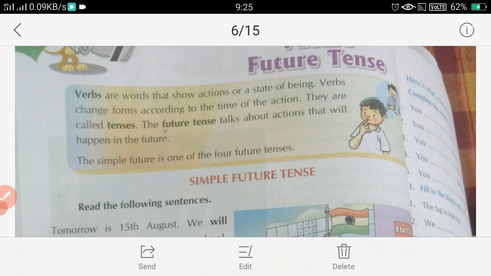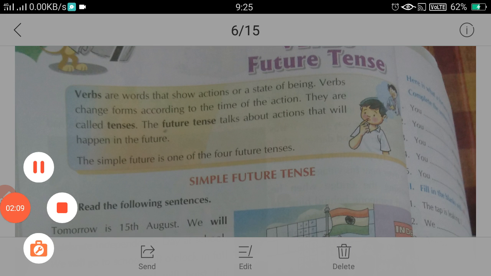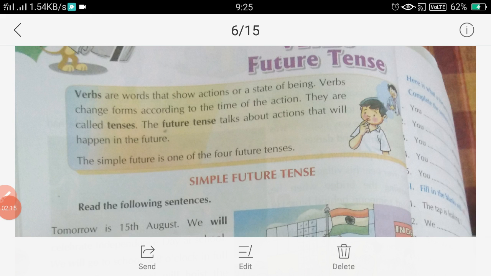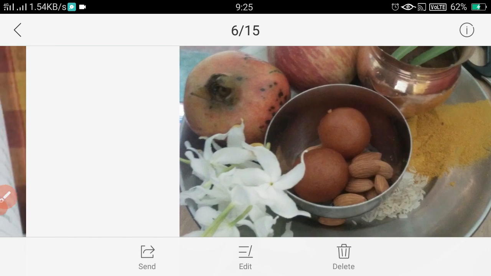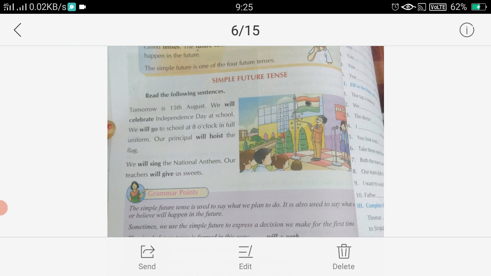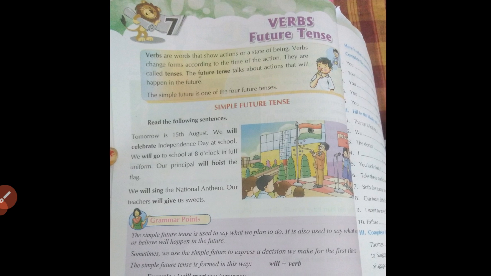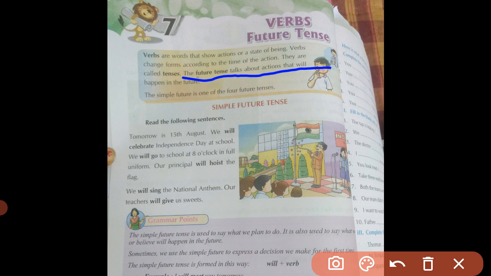Now let us understand what is future tense. Future tense talks about the actions that will happen in the future.